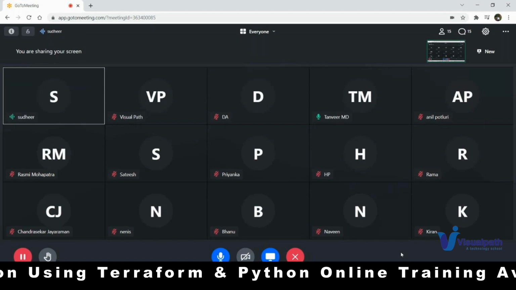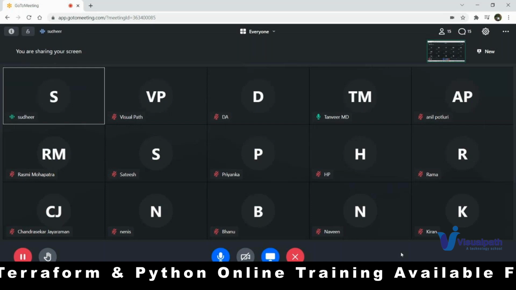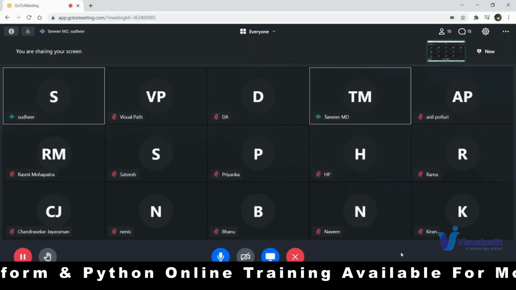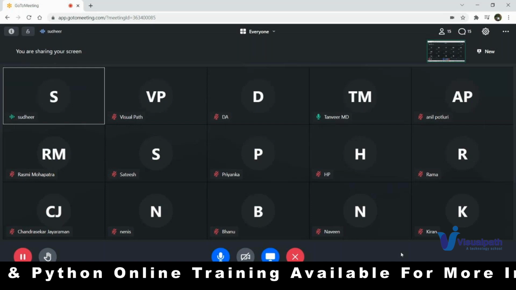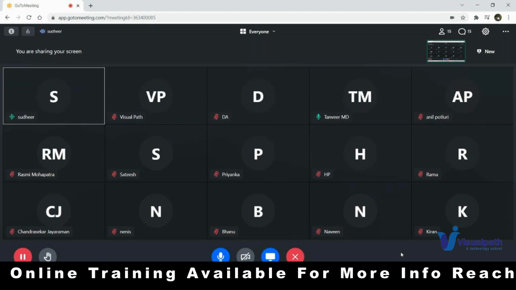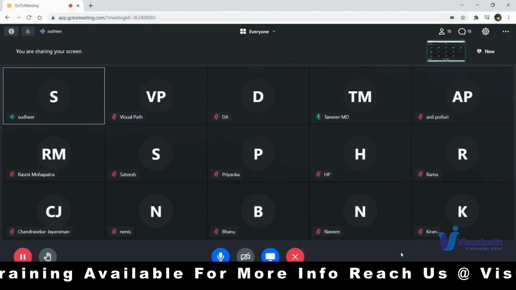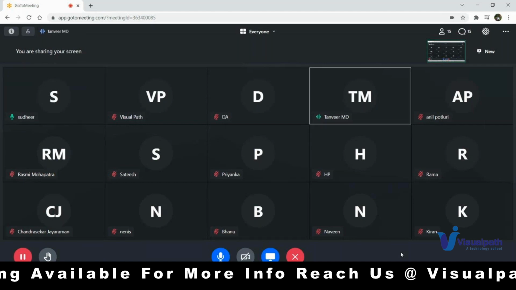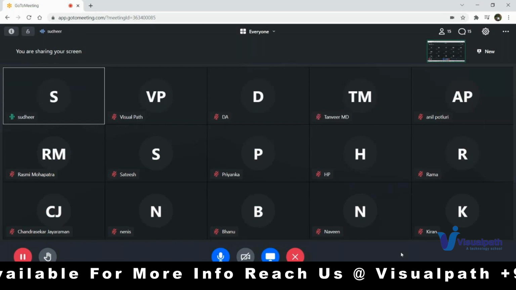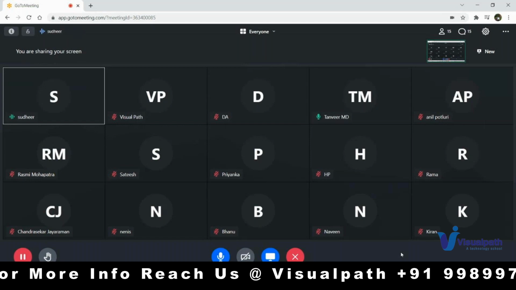AWS has its own template, CloudFormation, right? Everything has its own template, so you have to learn that particular template, its formatting, and writing the files. Instead of that, you have a common platform. Once you learn Terraform, you can use it for any provider. Common platform for infrastructure management. That's how Terraform is designed, it is well suited, and everybody is adopting it actually.